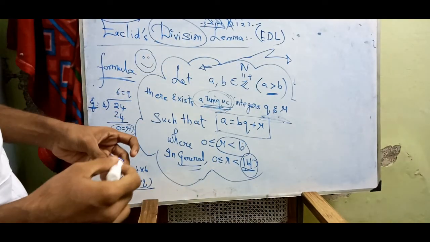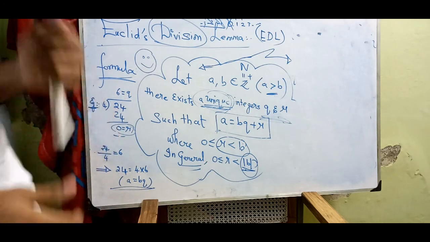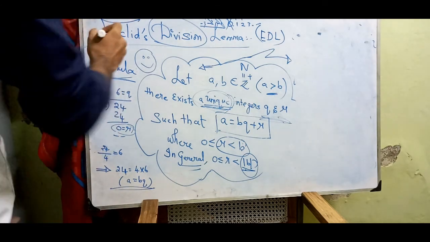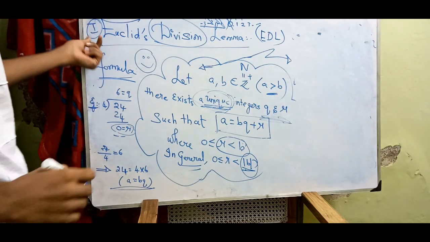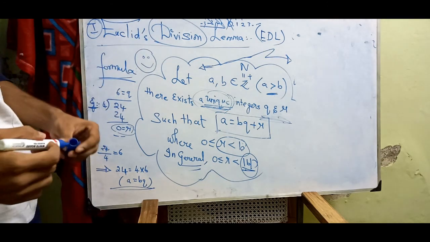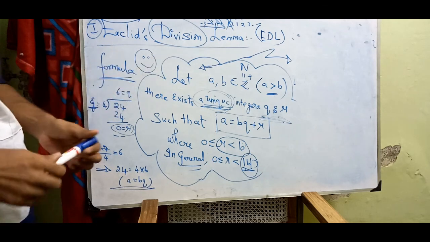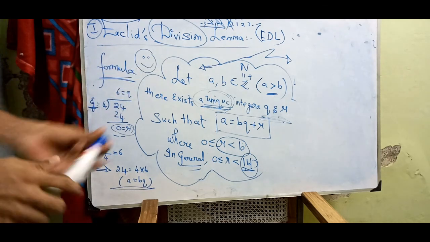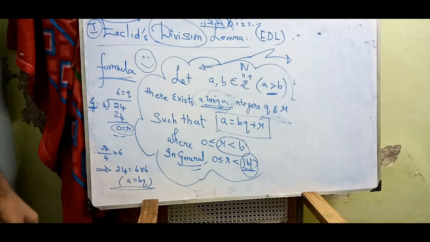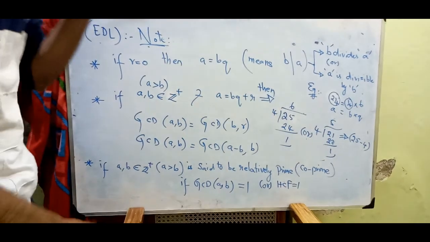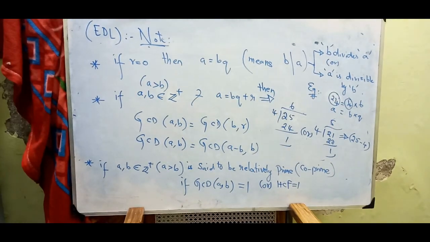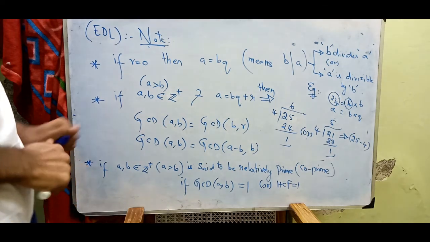Let us have a short note on this Euclid division lemma and then we will move on to the fundamental theorem of arithmetic. This is the first part, Euclid division lemma. Then we will have Euclid division algorithm, then the fundamental theorem of arithmetic.